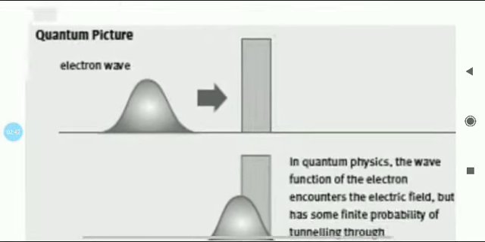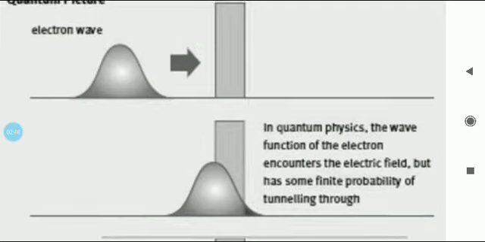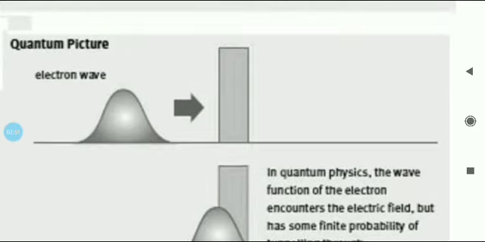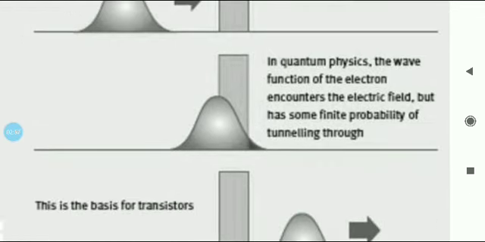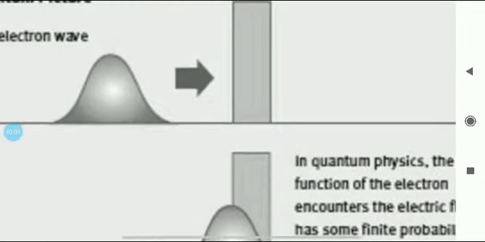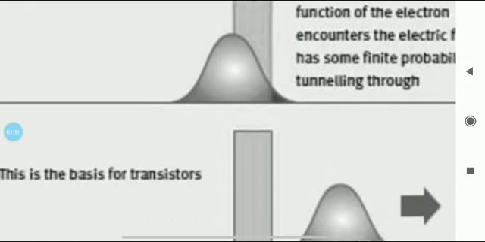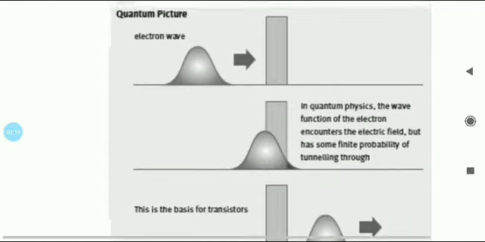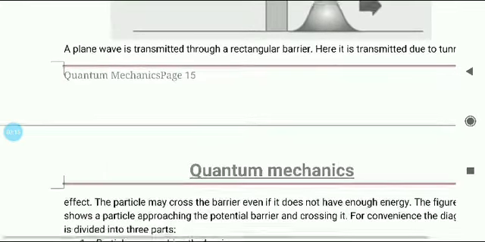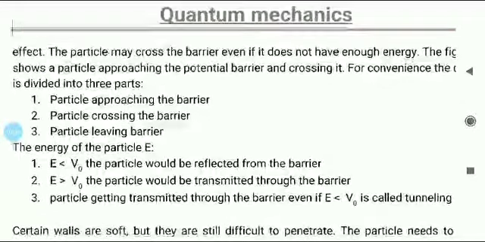This is also called quantum mechanical tunneling. So dual nature comes into action here. The electron approaches the barrier as a wave, because of dual nature it crosses the barrier and reappears on the other side of the barrier. So actually it is not a barrier, it's an electric field. The electron approaches as a wave, crosses the electric field and then reappears on the other side of the electric field. And that is how quantum mechanical tunneling works. Now this is the basis on which tunnel diodes work.